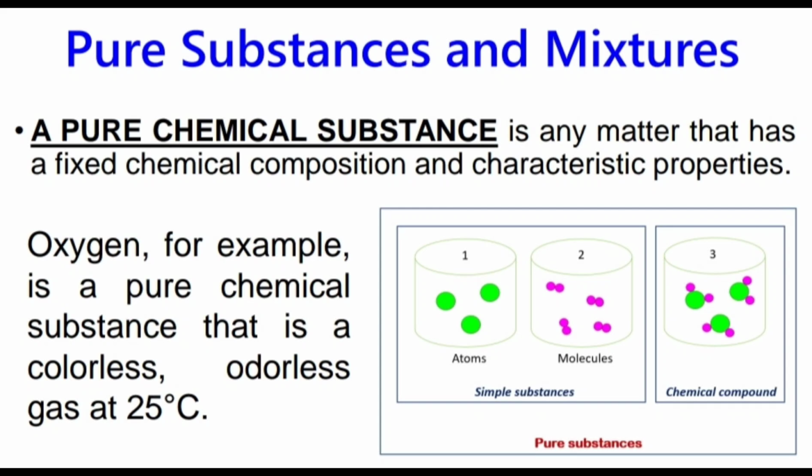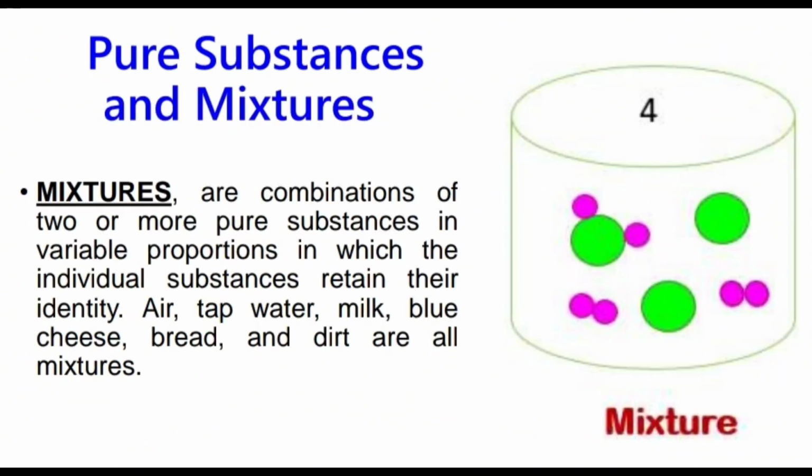Here we can see a definition of a pure substance. If we are talking about mixtures, as we said before, mixtures are combinations of 2 or more pure substances in variable proportions. Each of them has their own physical properties. Like we see here, we have different molecules, different atoms, which all are mixed together, but they are not chemically bonded.